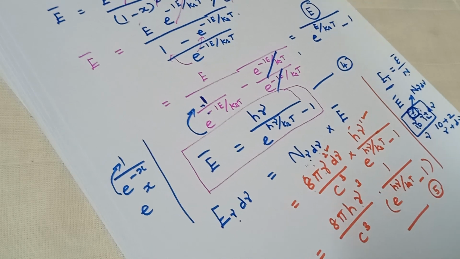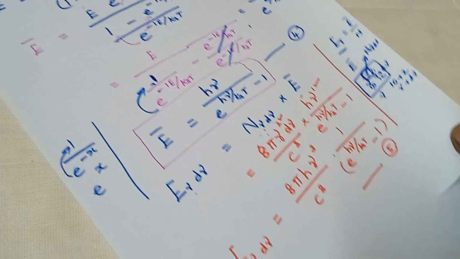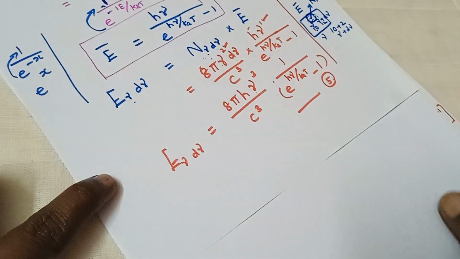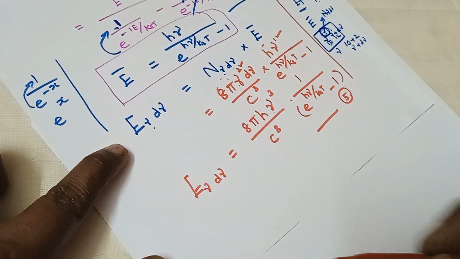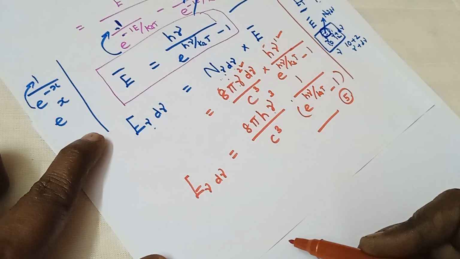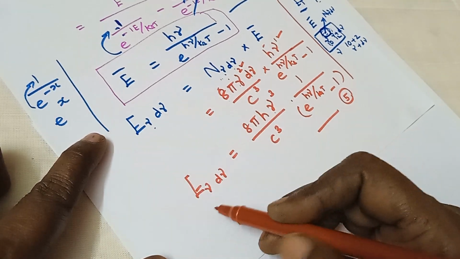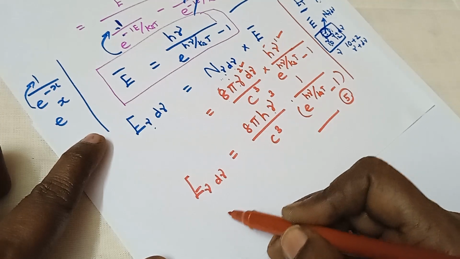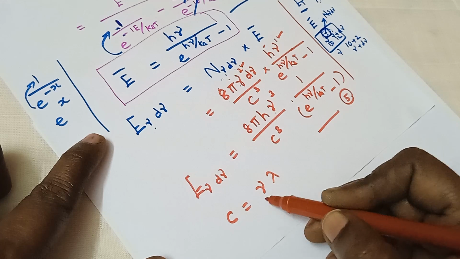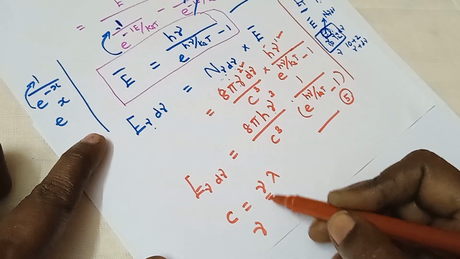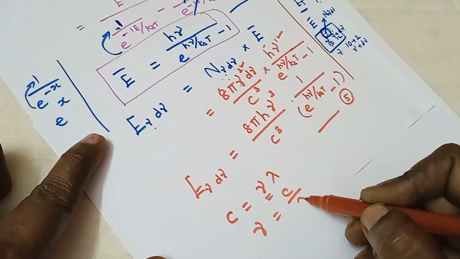If the question is asked for Planck's radiation law in terms of wavelength, then we have c is equal to nu lambda, so nu is equal to c by lambda.